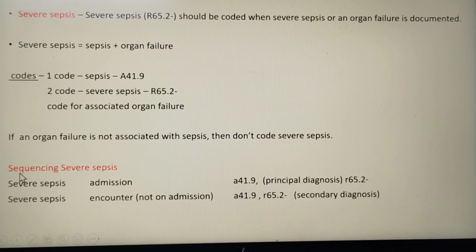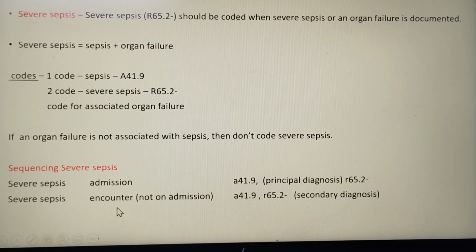Then next, sequencing of severe sepsis. When severe sepsis is present on admission, the sepsis unspecified becomes the primary diagnosis, and next we code the severe sepsis code. If the severe sepsis is not present on admission but developed during the encounter, then we code the severe sepsis as a secondary diagnosis.